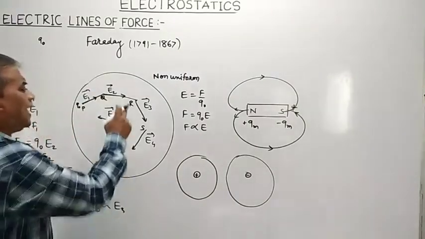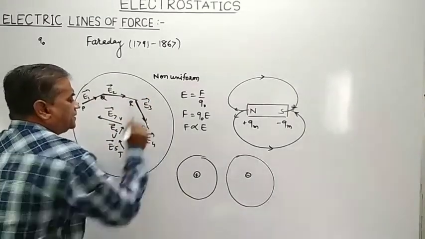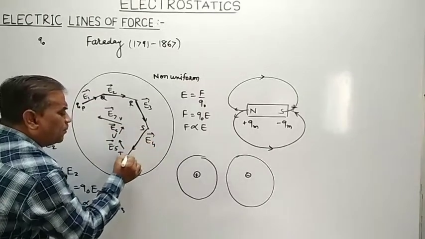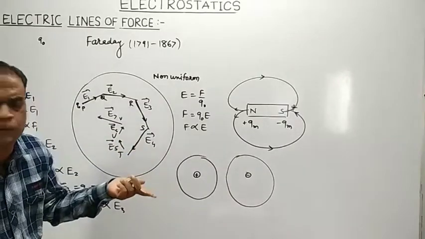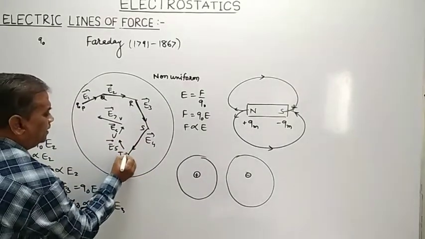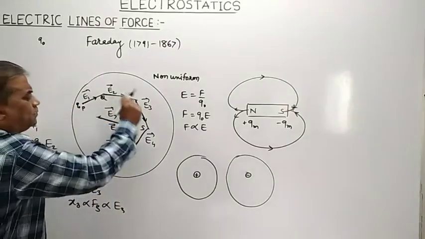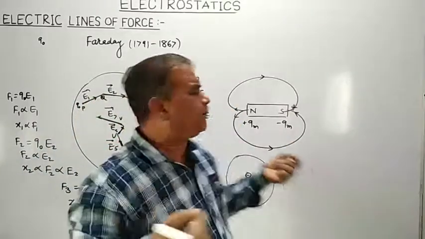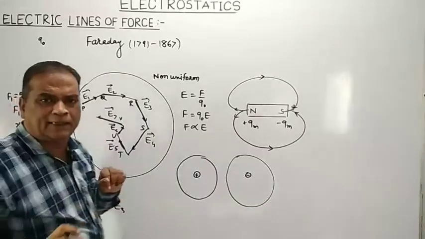As soon as the charge reaches the point R, it undergoes a further displacement x3 and reaches a point S. At S again it is acted upon by force F4, because the intensity at point S is what? E4. And it continues, which means that the charge will continuously move from one point to another depending upon the intensity of electric field at different points in the region of non-uniform electric field.